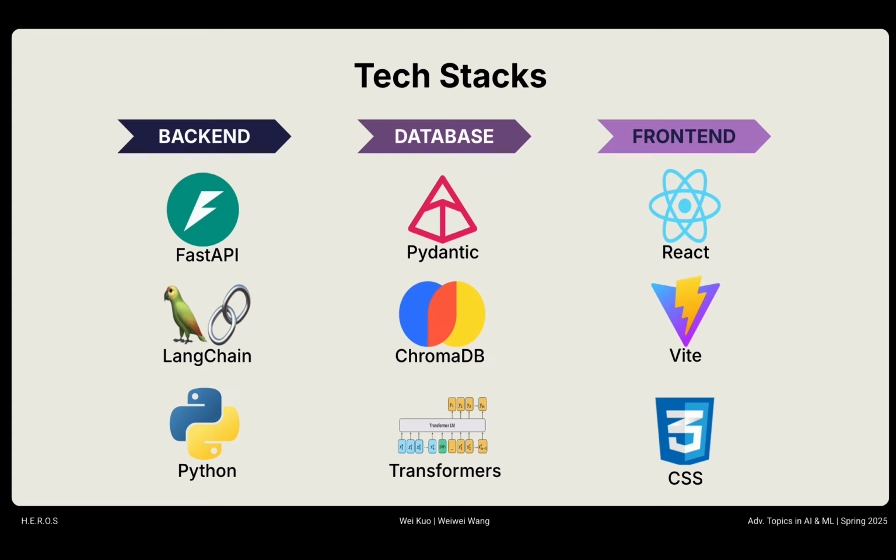Alright, let's get into the tech stack we use in this project. The entire code base can be roughly divided into the backend, the database, and the front end. For our backend, we use FastAPI connected with LangChain and programmed in Python. For the database, as we mentioned before, we utilize Chroma database, use sentence transformers to vectorize the tokens, and then we use Pydantic to structure the database schema. For the front end, we utilize Vite, CSS for formatting the website, and React for functionality.